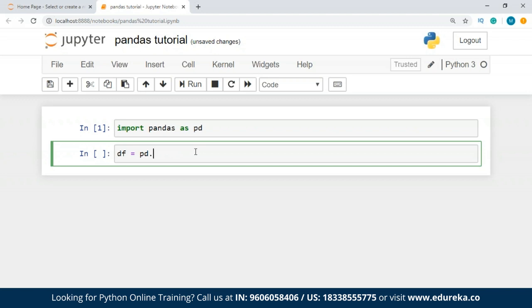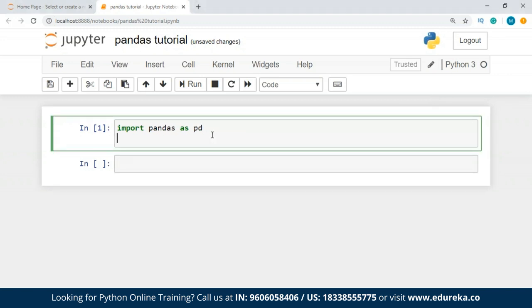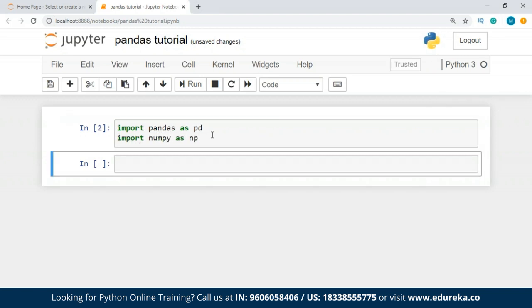Now I'm going to show you how you can create a series and a data frame. First I'll have to import numpy as well, because I'm going to use it to create a null value. All right. So df is equal to, I'm going to make a series, so I'll just write it as pd.Series, and I'm going to pass a list of values.